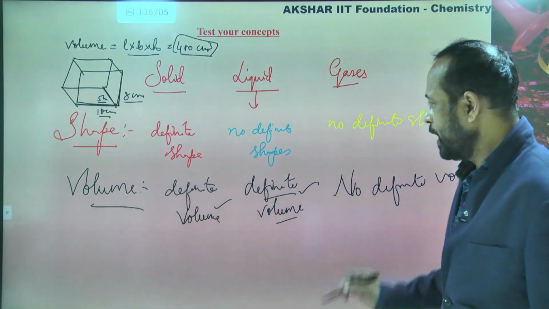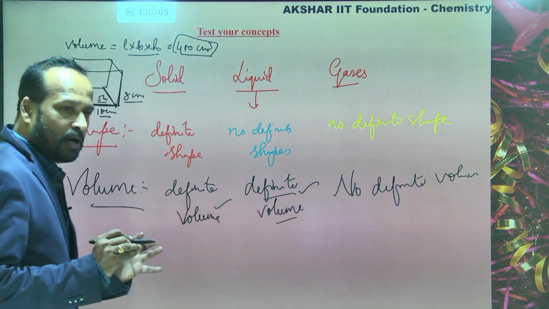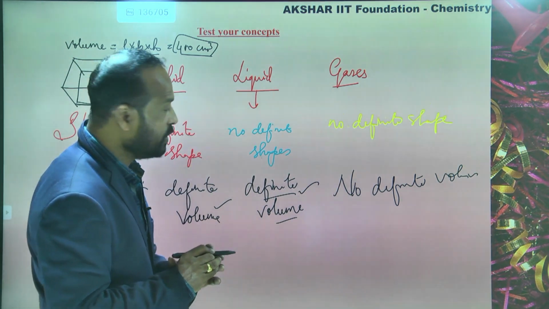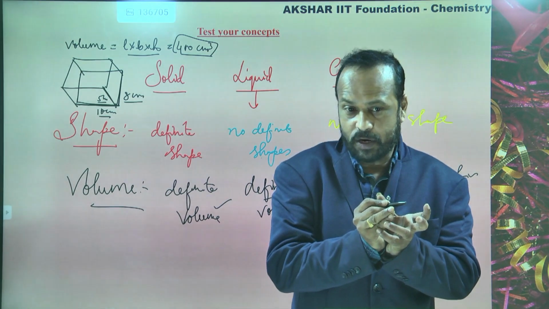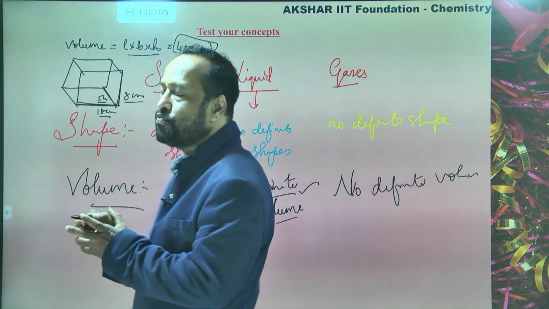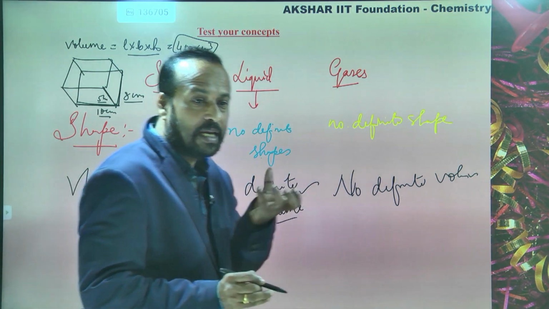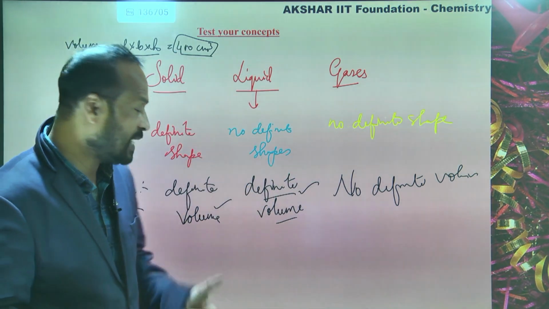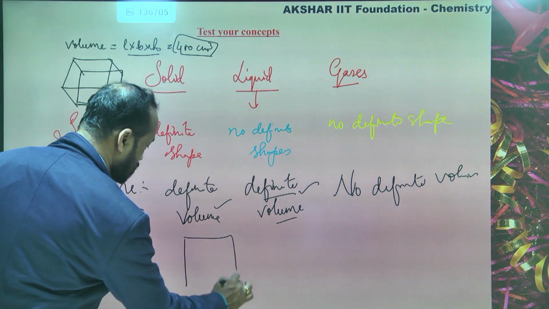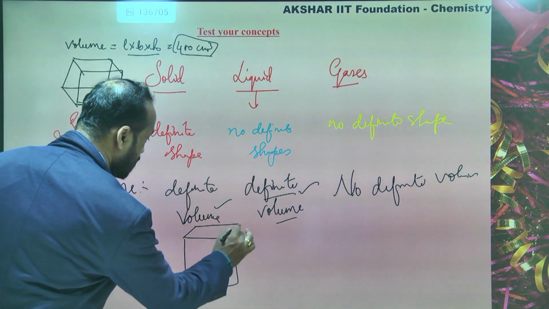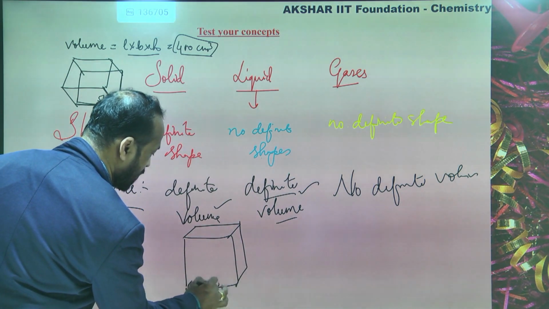Right. Now let us come to how closely the molecules and atoms are packed. Just now I told you that any matter is made up of tiny particles. So what is the difference between the arrangement of these tiny particles in solids, liquids and gases? In solids, the molecules are closely packed.